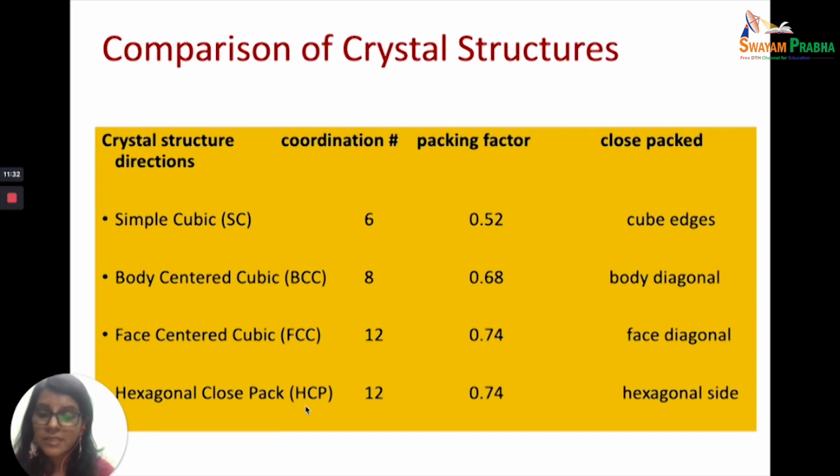In hexagonal close packing, these are identical: coordination number 12, packing factor 0.74. Please understand, to be very clear, the face-centered cubic and hexagonal close packing are the same kind of packing, with the same packing efficiency and the same coordination number.